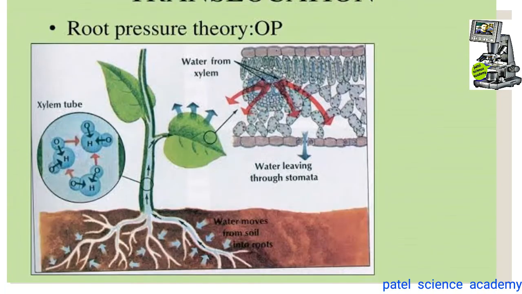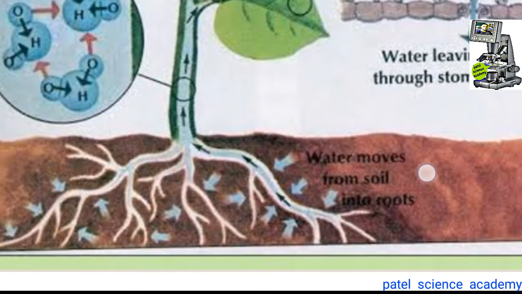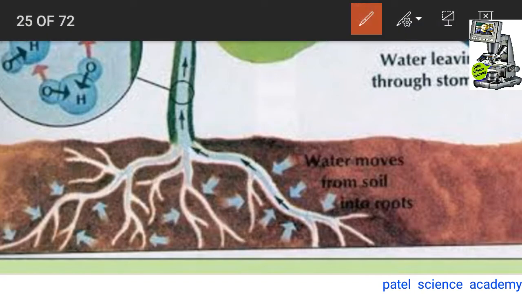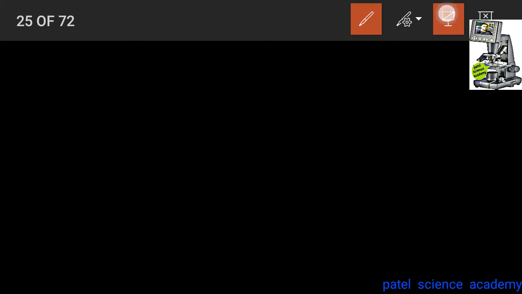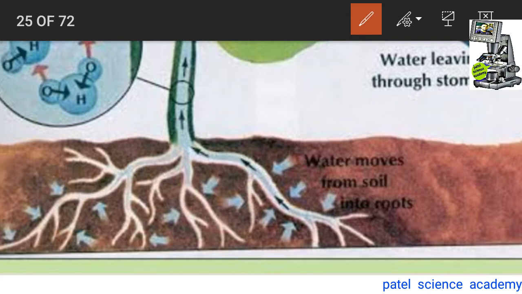So dear students, the root pressure theory, you can see here, I'll explain it. Just look at this structure. This is the root of the plant, and these are the water molecules present in the soil.